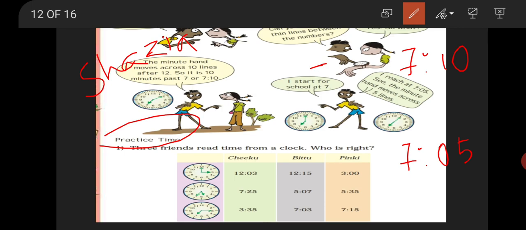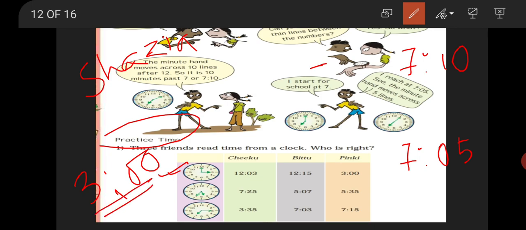Read. Three friends, Chiku, Bittu and Pinky, read time from a clock. Who is right? Look at the first clock. What is the time? Time is 3. How can we say? Look, our hour hand is the shorter hand. It is on 3 and the minute hand is on 12, that is 00.